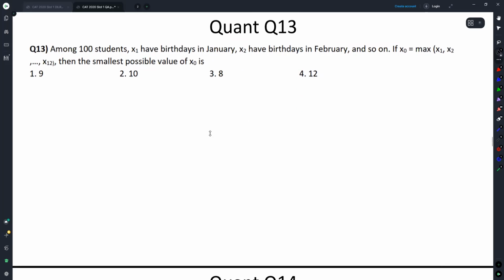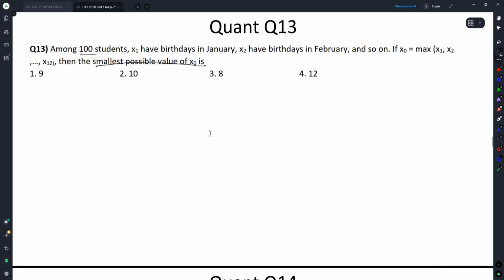Okay, this one here. Among 100 students, X1 have birthdays in January, X2 have birthdays in February, and so on. If X0 is equal to max of X1, X2, and so on, then the smallest possible value of X0 is. Now see, this is a beautifully worded pigeonhole question. Whoever wants to call it pigeonhole, or what we like to call bad luck question, or worst possible scenario, best possible scenario, extreme case.